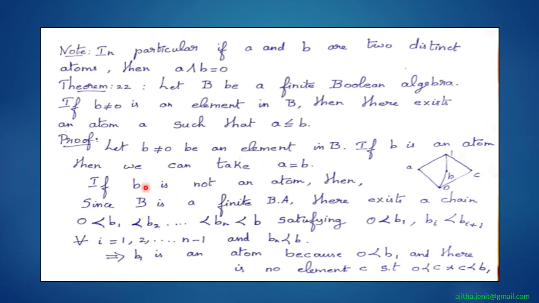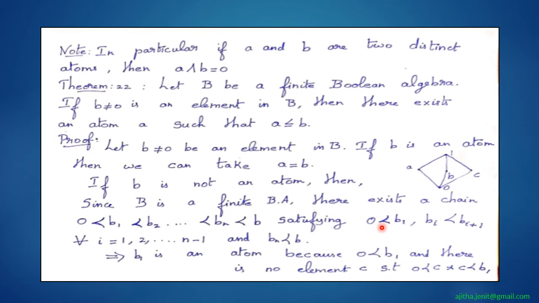Suppose b is not an atom. We have the assumption that B is a finite Boolean algebra, and also we have assumed that b is not an atom. So there exist intermediate elements between 0 and b, and it forms a chain like this. This is called a covering chain. So 0 is covered by b1 and b1 is covered by b2, etc., up to bn, which is covered by b.